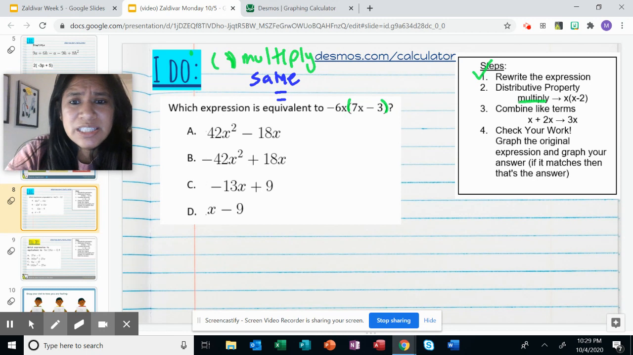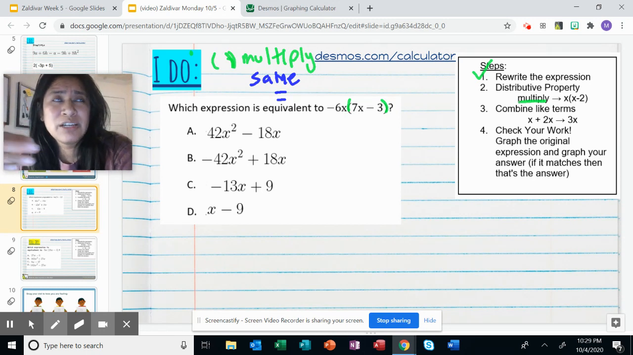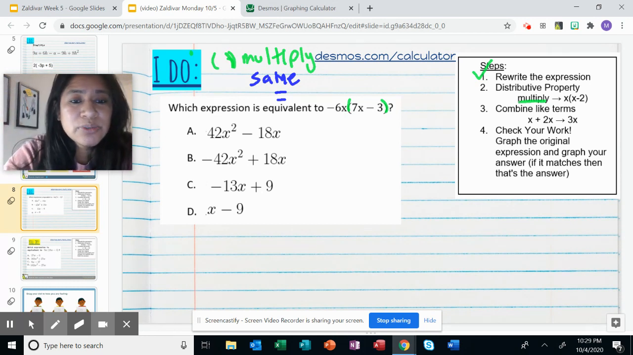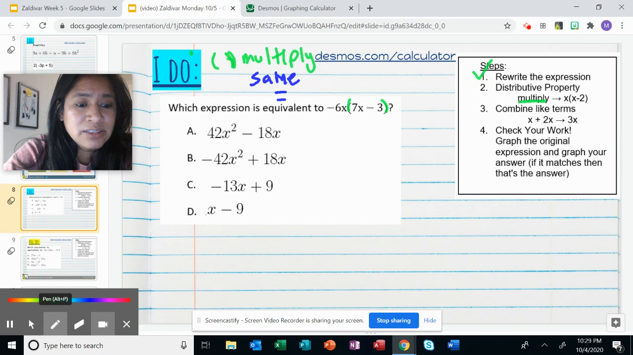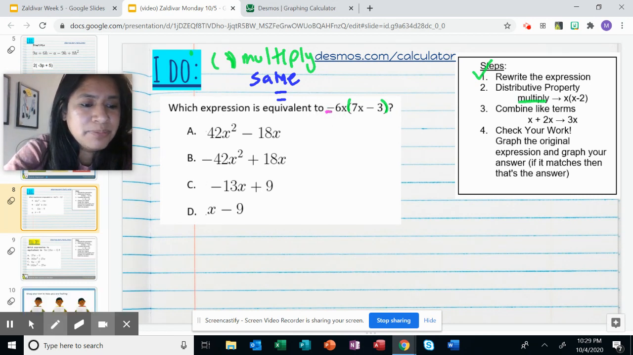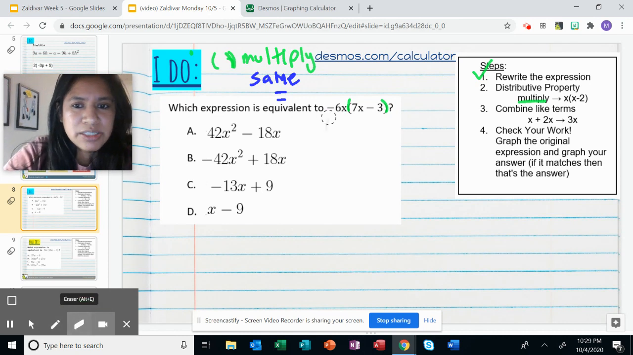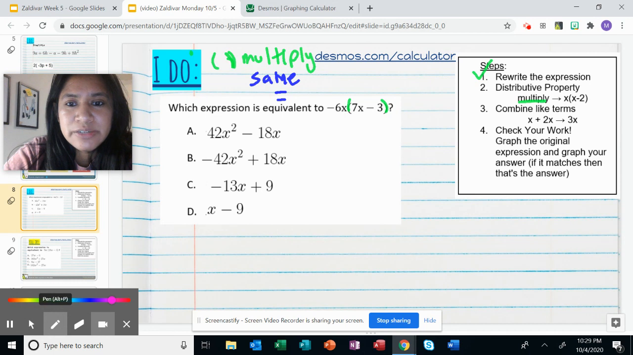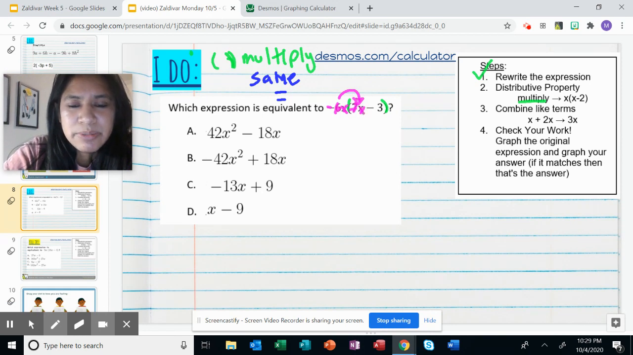So we see that we have a negative 6x. Remember that I told you you're going to multiply anything that's outside those parentheses directly. In this case, the number outside would be that negative 6x. I did bad at tracing that, so let me erase that part. We're going to do negative 6x, and I'm going to multiply that times that 7x. So I'm going to write my work over here.